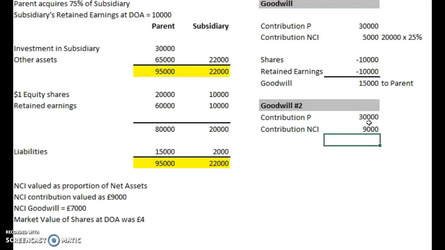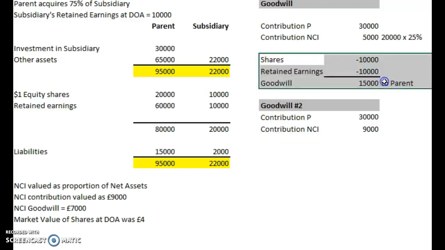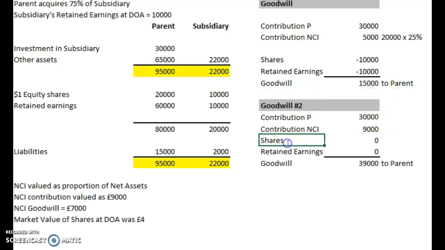It's 9,000 this time. Shares and retained earnings, well, that's going to be the same. They've both purchased the same assets, so we can put that in. We'll just copy that calculation down. I'm going to save a bit of space here. Less shares, less retained earnings.